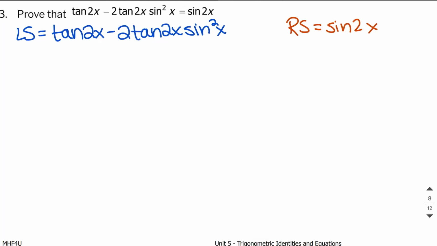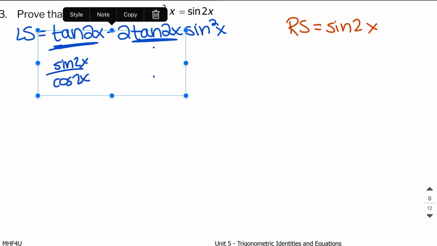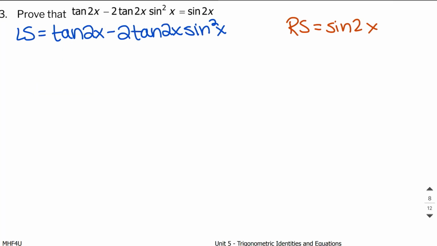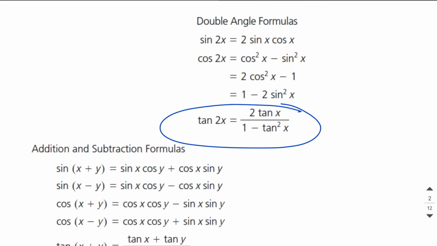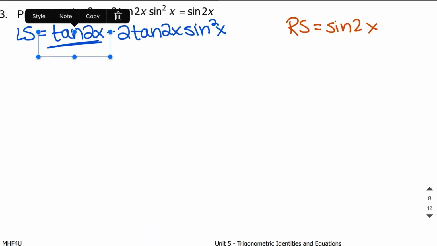On the left side, I'm not really sure what to do because there's just kind of a lot of stuff going on here. So I have a couple of options. I can either change these here into sine and cosine, but by having sine of 2x over cosine of 2x here, and then having sine of 2x over cosine of 2x here, nothing's going to cancel out, nothing's going to simplify, so I don't think I'm ready to do that quite yet. I have another option of using the double angle formula right here, but again, I don't think that that's going to make things simpler for me. I feel like it's going to make things more complicated for me at this point in time.